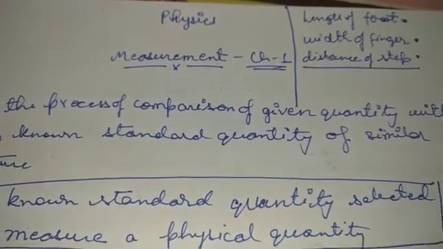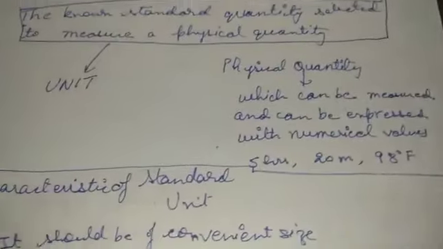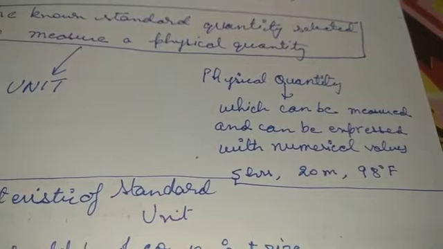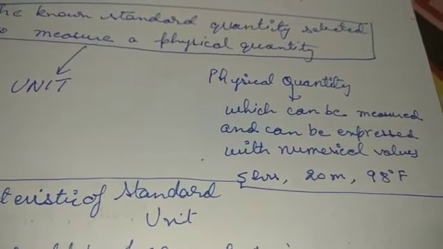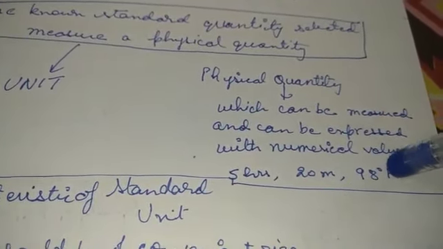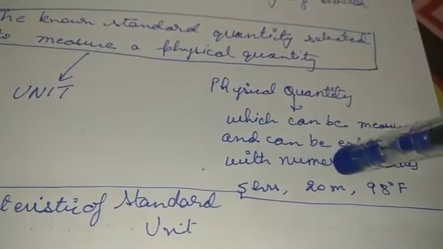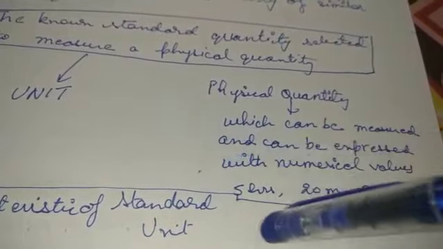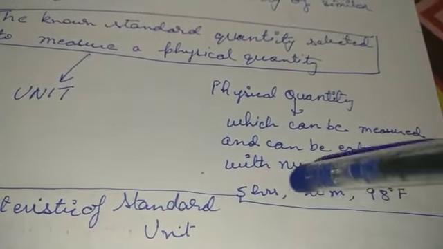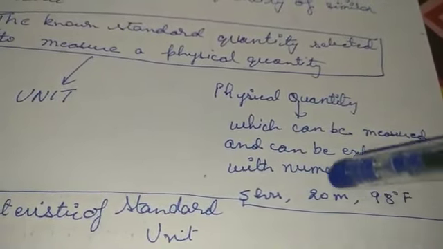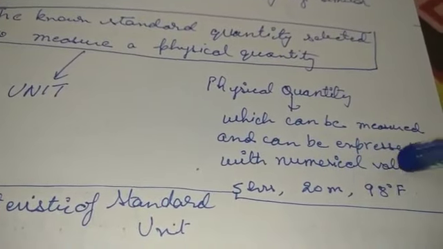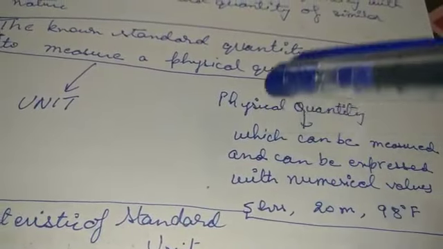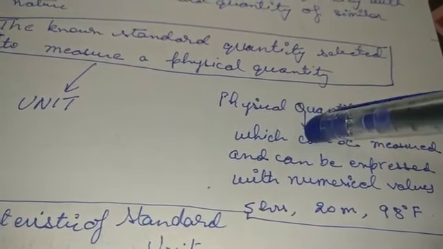Now, what is a physical quantity? A physical quantity is simply something which can be measured or which can be expressed with numerical values, like 5 hours, 20 meter, 98 degree Fahrenheit. These must be very familiar to you. We know that the first refers to time, the second refers to the length or distance, and this one is the temperature. So the temperature, the length, the time, these are known as physical quantities.